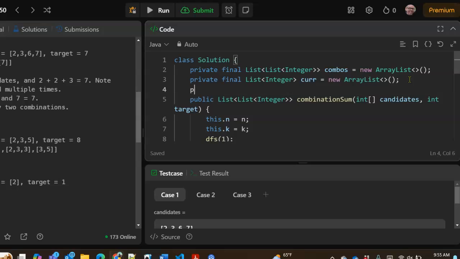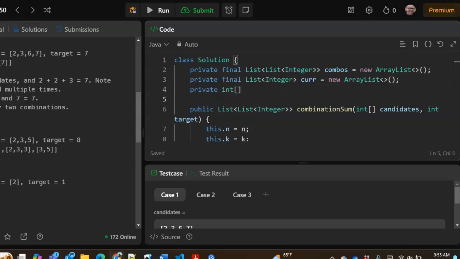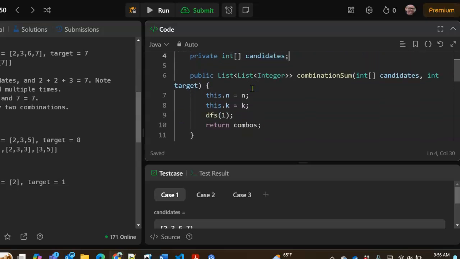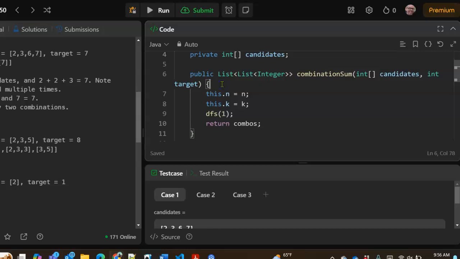What applies here is we have an array of numbers that come in. They're called candidates, and I suppose we could call it candidates up here as well. Private int array of candidates. Yeah, let's go with that. All right. So then we go into the combination sum. We're going to have a depth first search method. Again, we don't need n and k.